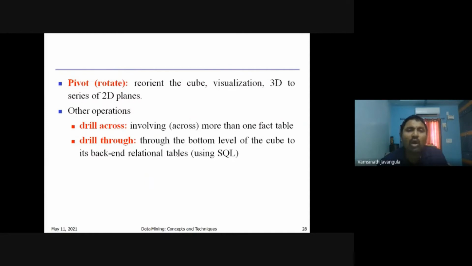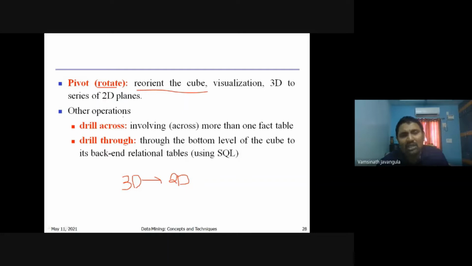Next one is the pivot operation. What is the pivot operation? Pivot operation is nothing but rotating or reorienting the cube. What reorientation means is, for example, you have the information in 3D. You will be able to rotate the 3D data, generate 2D planes, and convert the three-dimensional data into two-dimensional data. This particular operation is called the pivot operation.